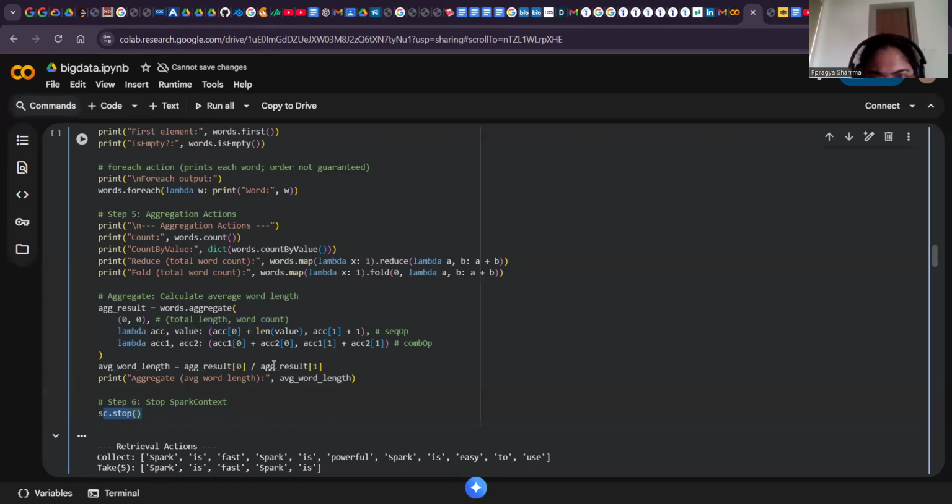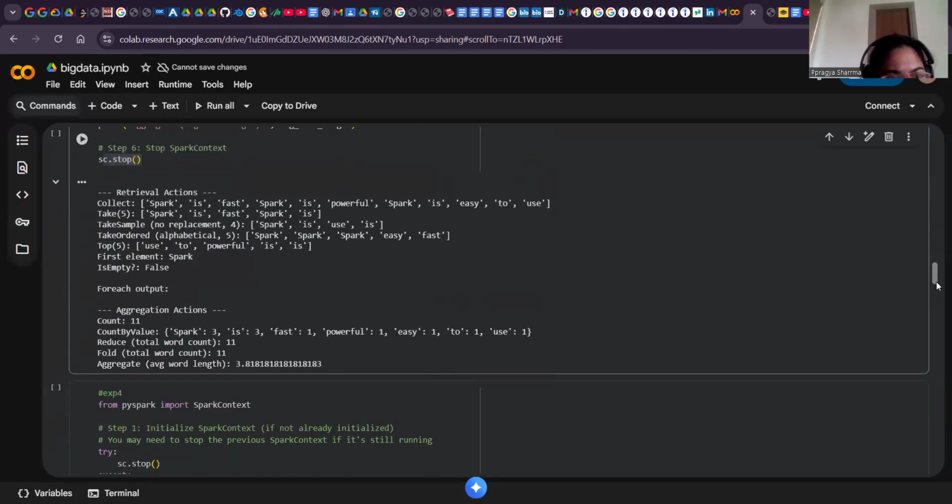So we are getting output here as well. As we said, count is 11 and the average will be 3.81. And total word count is 11, fold is 11.